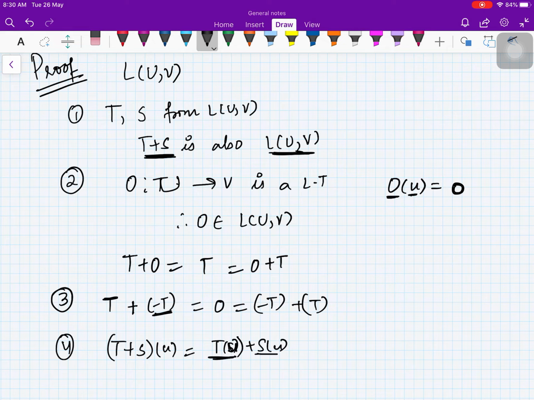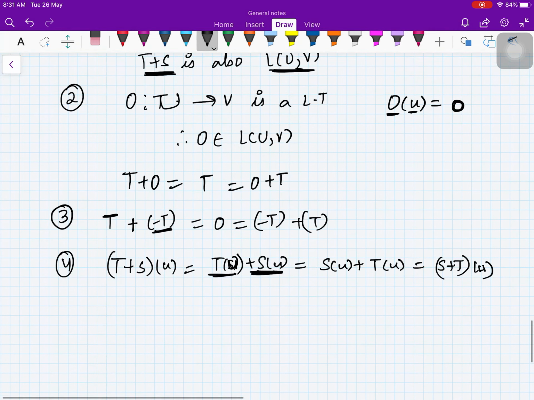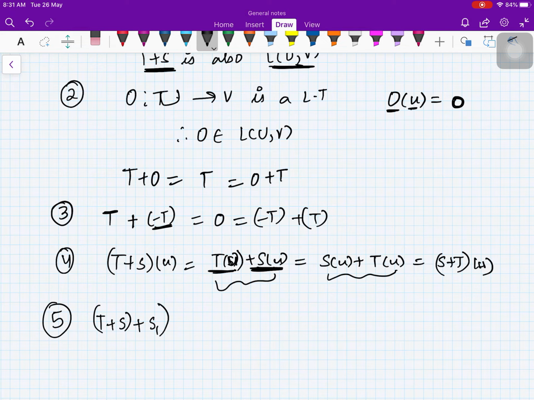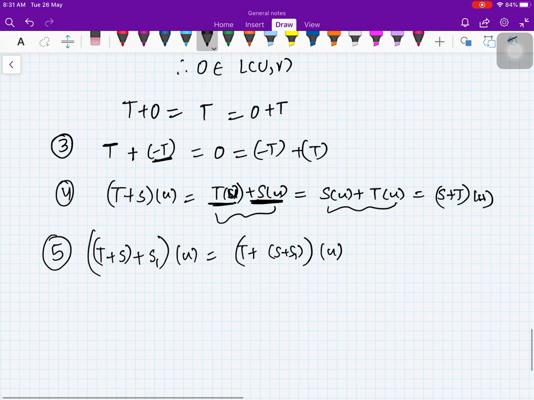Okay, then obviously you have (T plus S)(u) is equal to T(u) plus S(u). These are the vectors in V, and we know that they are commutative. So this is S(u) plus T(u). So this is equal to (S plus T)(u), right? So this comes from the properties of vector space V. They are commutative. That is why you can commute here. So similarly, you have (T plus S) plus another map, say S1, of u will be same as T plus (S plus S1) of u, right? So you have associativity also.